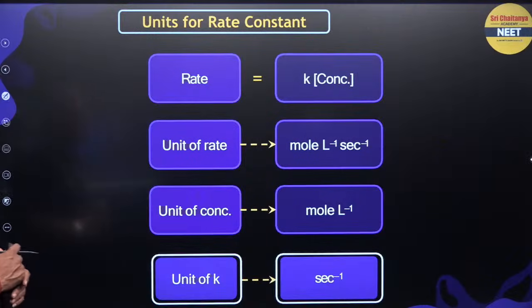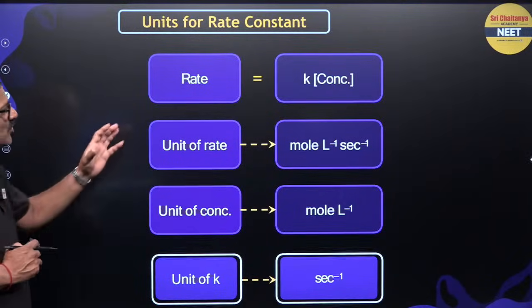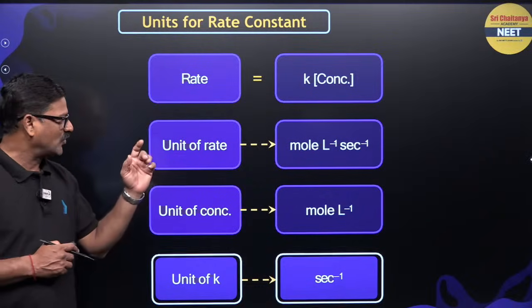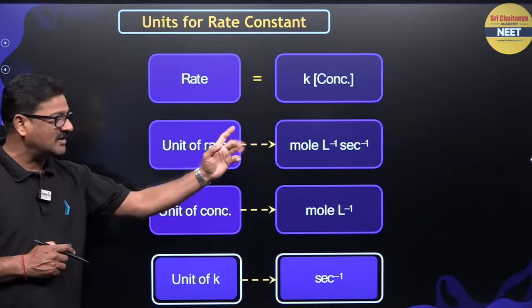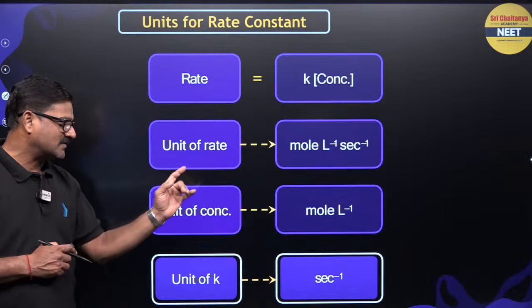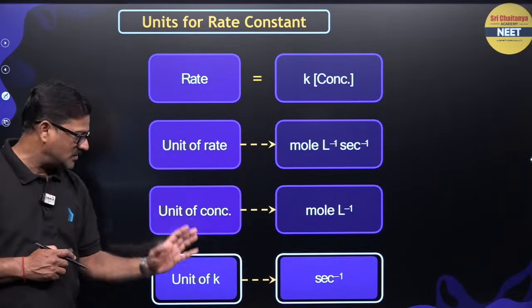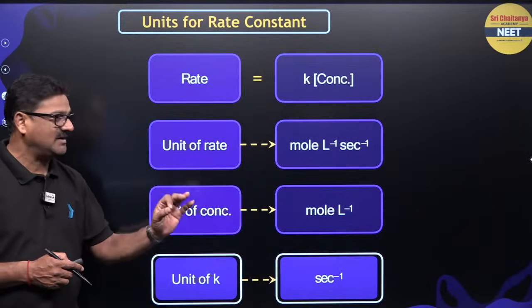Okay. Now you can say for rate units, rate is equal to k times concentration. The unit of rate is mole per liter per second, the unit of concentration is mole per liter, so putting it there, the unit of k is equal to second inverse.